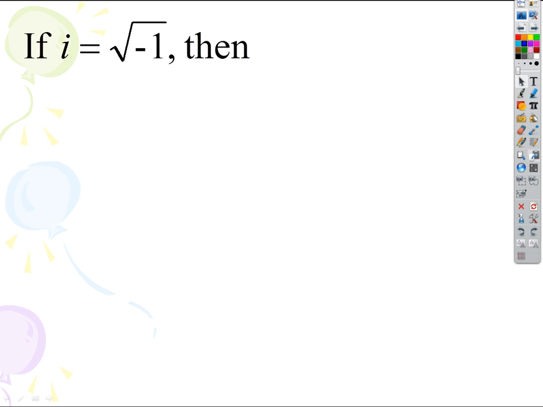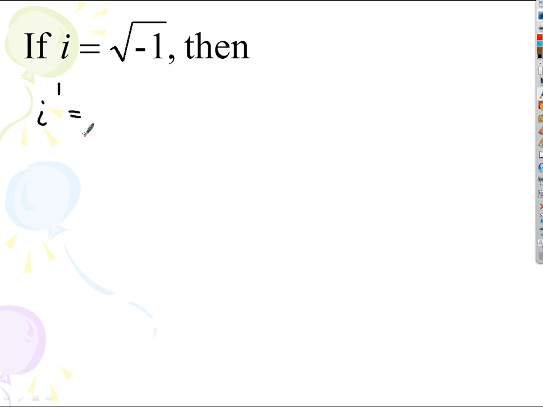So we're going to make a little list here. If i equals the square root of -1, let's make a list of what the powers of i would look like. So i to the 1, anything to the 1 is just itself. That's just i, and that's equal to the square root of -1.